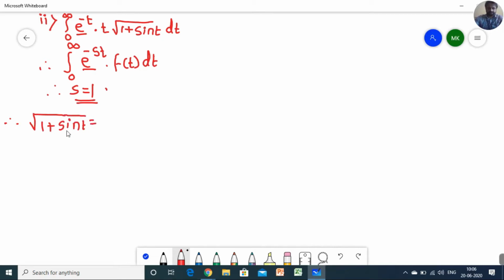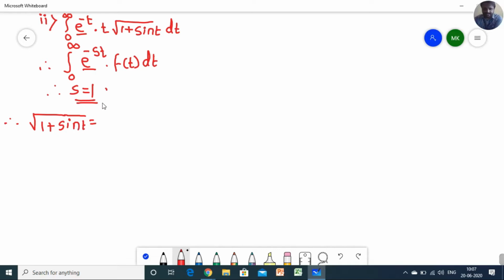One plus sine t. Now again I am repeating the trigonometric formula, if you are aware of it. What is the formula of sine 2 theta? Sine 2 theta is equal to 2 sine theta into cos theta. That is the double angle formula. And here it is represented as sine t. So this part I can write sine t is equal to 2 sine t by 2 into cos of t by 2, so that in double angle form it becomes sine 2t.